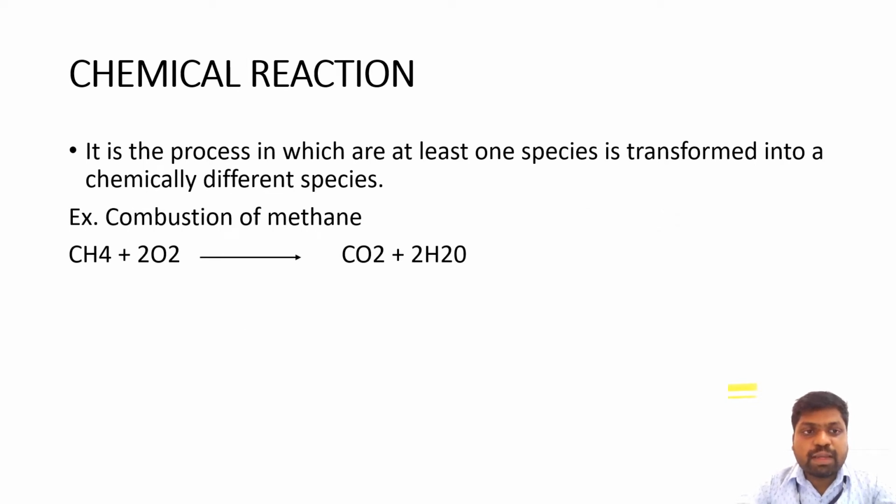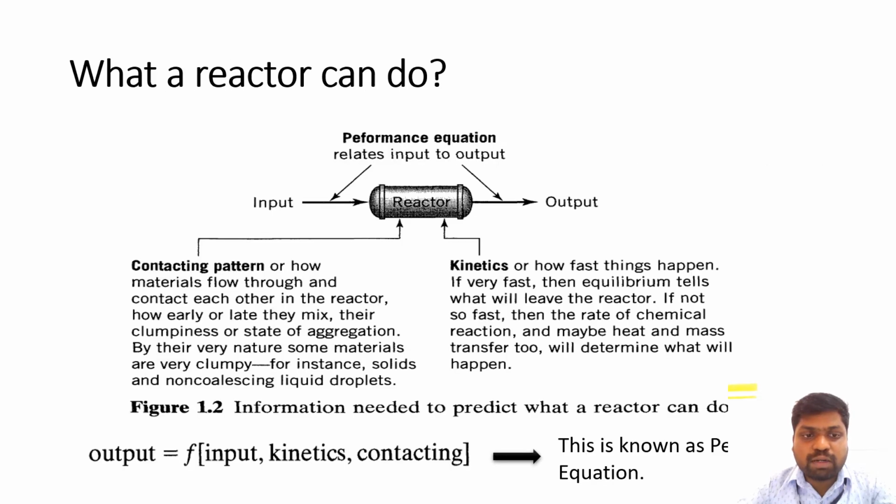Moving on to the chemical reaction, it is a process in which at least one species is transformed into a different chemical species. For example, combustion of methane. Let us see CH4 plus 2O2 gives CO2 plus 2H2O. So, here is the reaction where methane and oxygen give carbon dioxide and water.